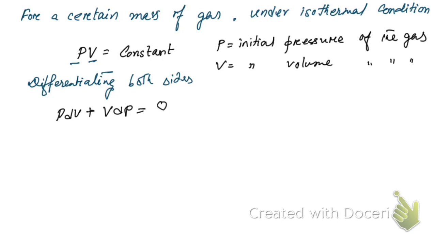Now this can be written as P dV is equal to minus V dP.